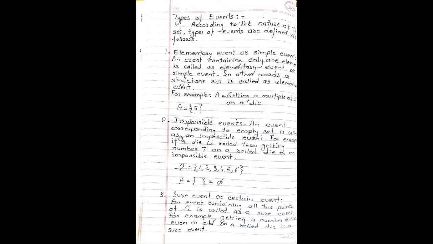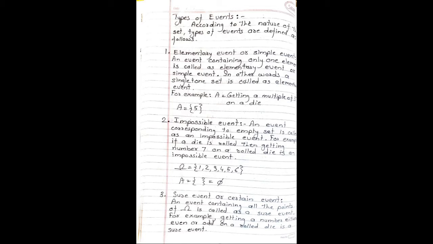Second type of event, impossible event. An event corresponding to the empty set is called an impossible event. For example, if a die is rolled, then getting the number 7 is an impossible event. In this case, omega is given by 1, 2, 3, 4, 5, 6 and event A is equal to the empty set.